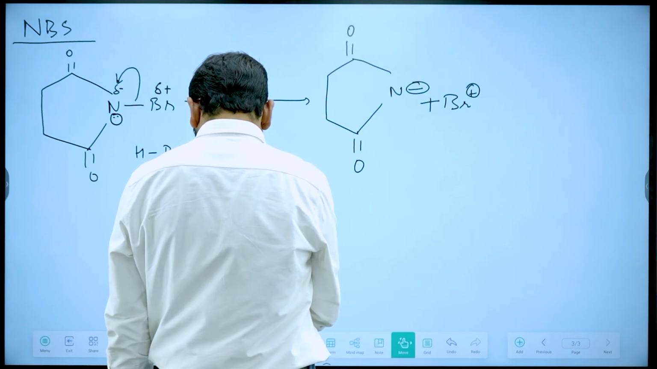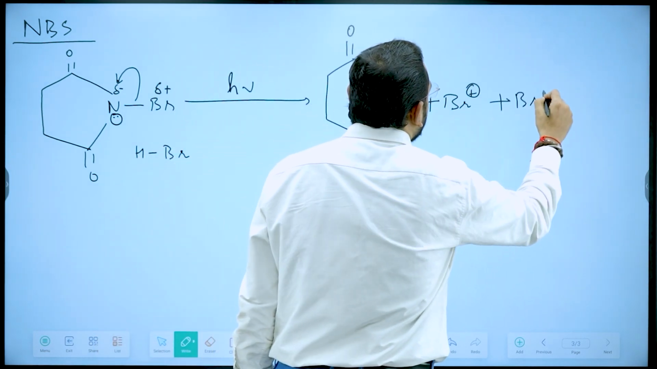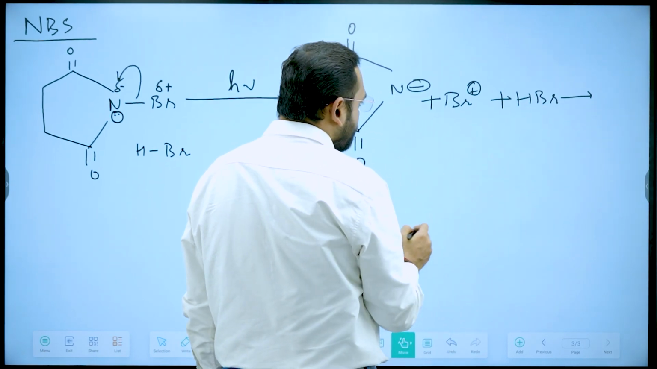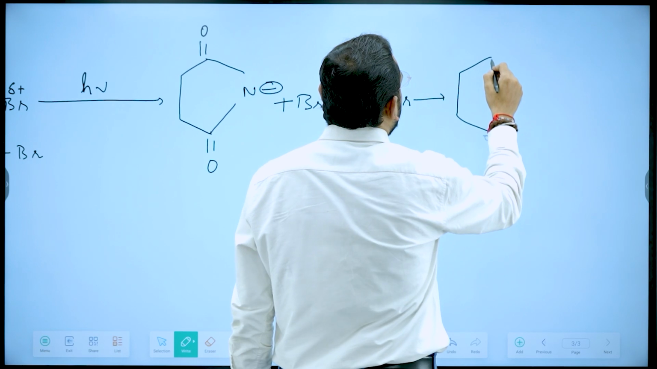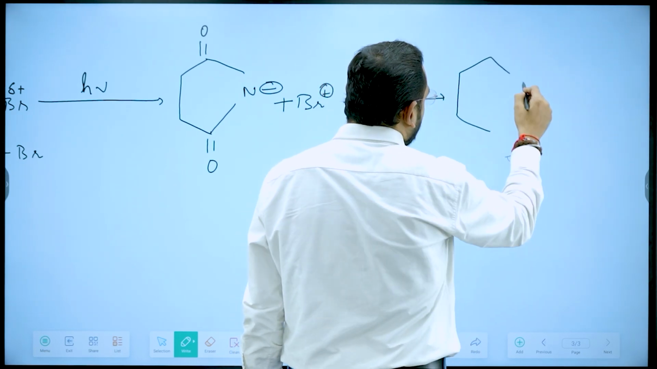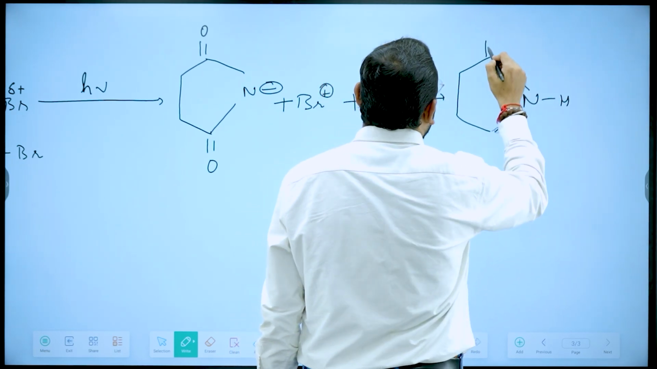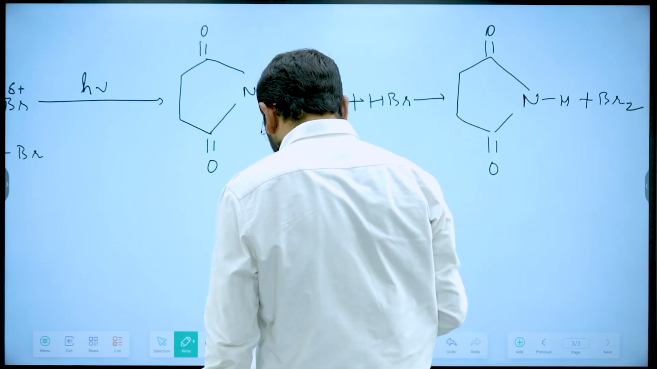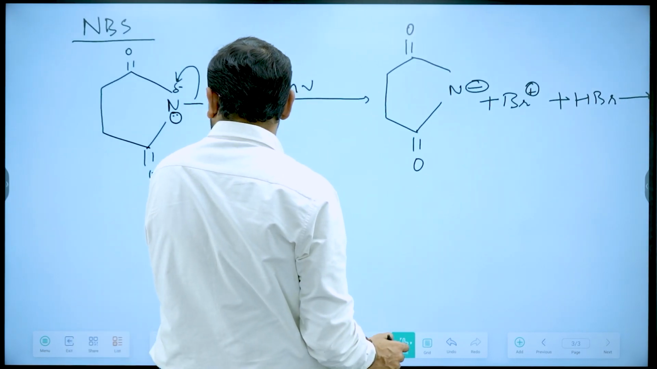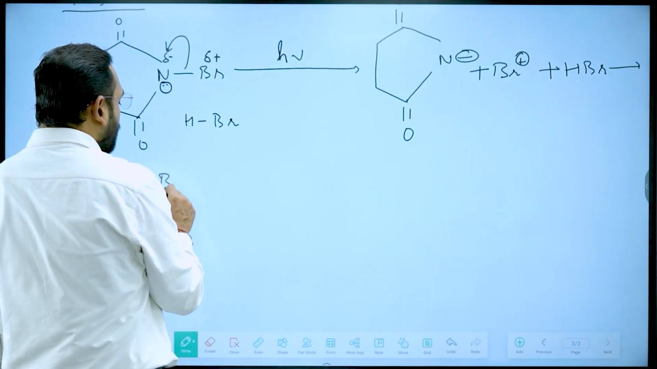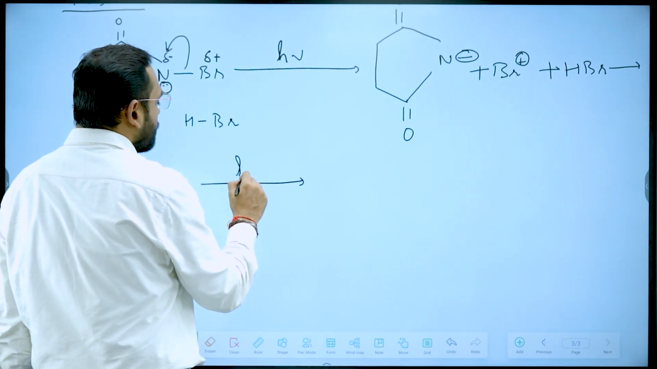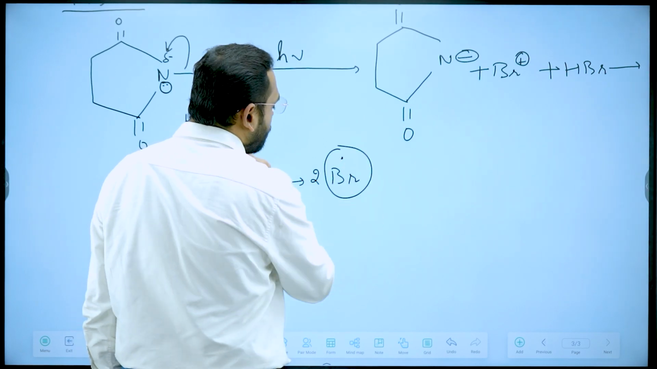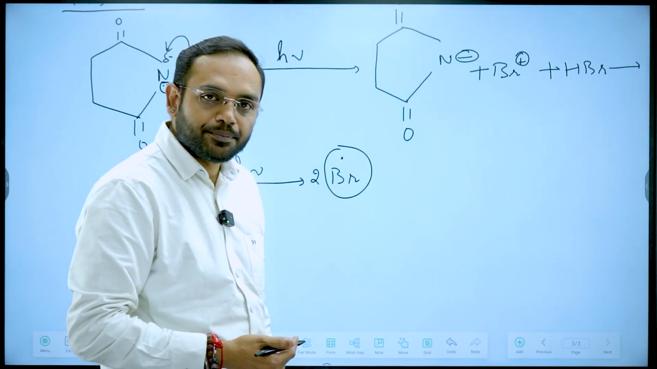Now this will attack on HBr, and it will produce succinimide and Br2. Now this Br2, in presence of light, will give two Br free radicals. Now these are the free radicals which will participate in the reaction.